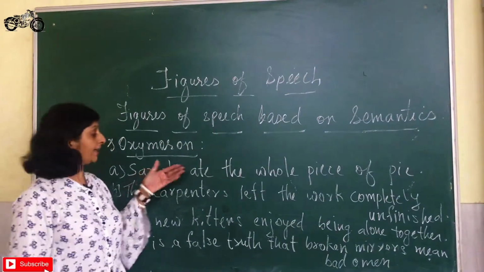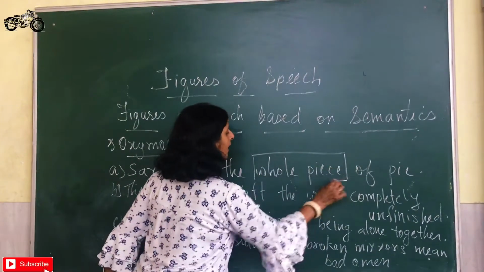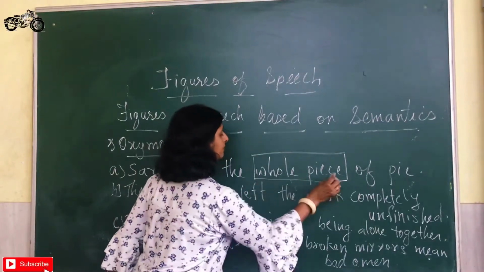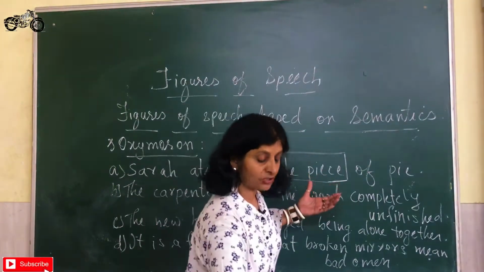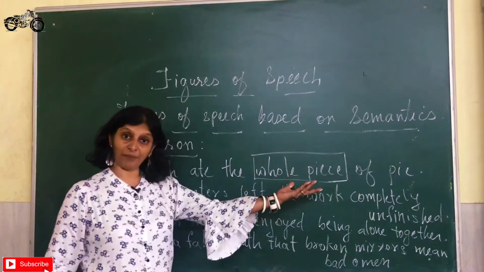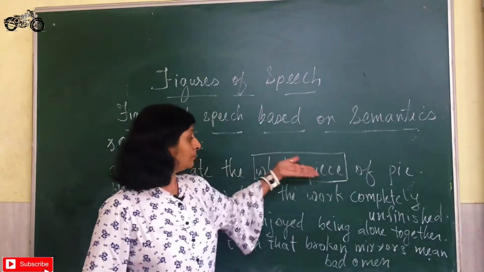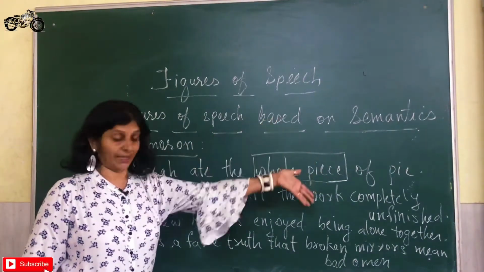Now, Sarah ate the whole piece of pie. Now, whole and piece, they are two words with opposite meaning. One is whole and the other one is a part or piece. So, whole and piece, two opposite words are put together to make the sentence interesting. Sarah ate the whole piece of pie.